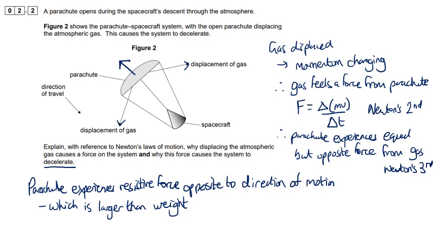Because the force acting back is greater than the weight acting down, therefore the resultant force is opposite to motion, therefore deceleration.